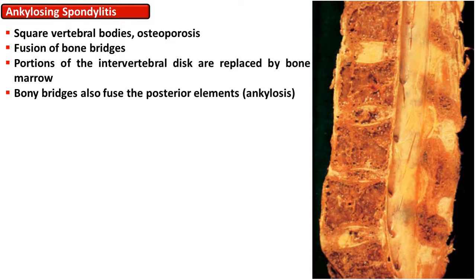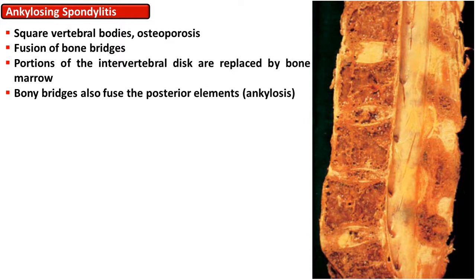Later on, the intervertebral disc ossifies and then disappears or can be replaced by bone marrow. There is osteoporosis of the vertebral bodies also due to disuse atrophy.